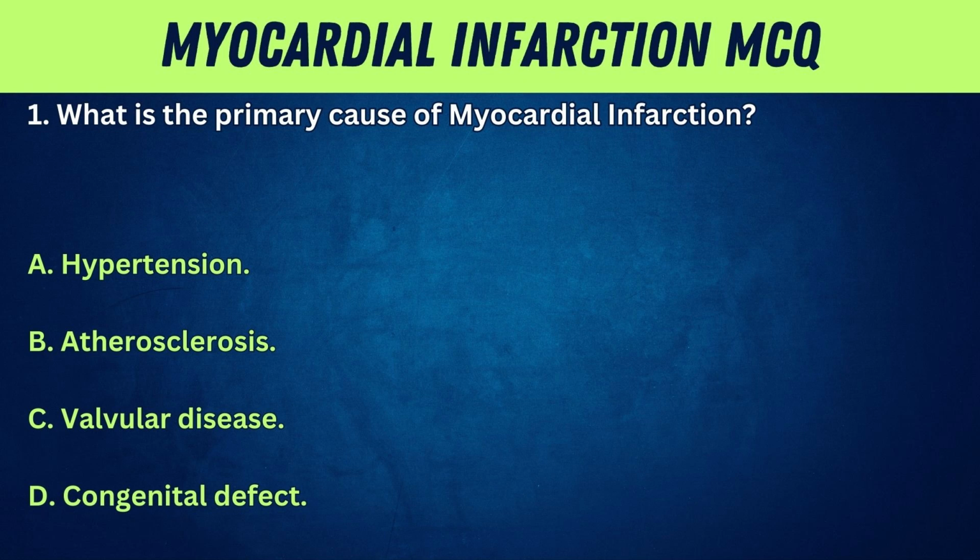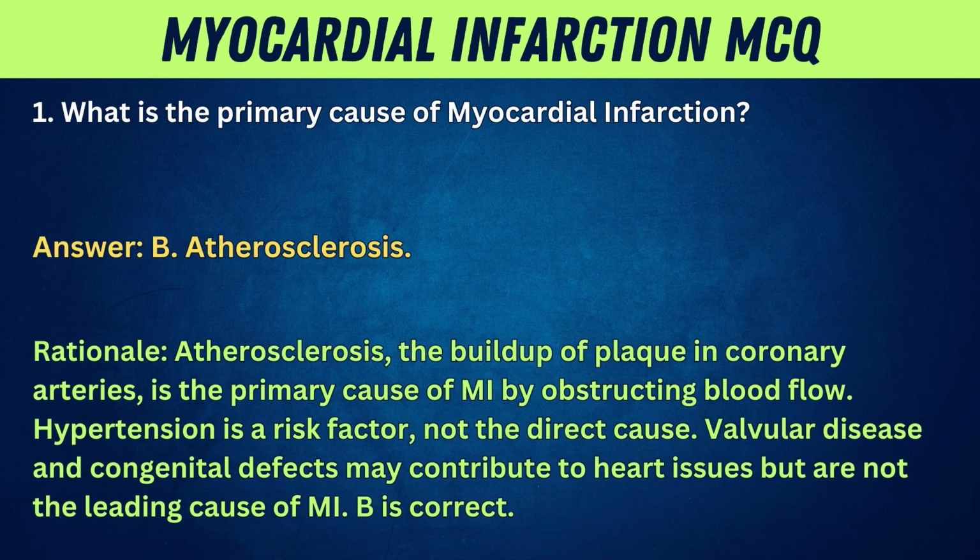1. What is the primary cause of myocardial infarction? A. Hypertension. B. Atherosclerosis. C. Valvular disease. D. Congenital defect. Answer: B. Atherosclerosis. Rationale: atherosclerosis, the buildup of plaque in coronary arteries, is the primary cause of MI by obstructing blood flow. Hypertension is a risk factor, not the direct cause. Valvular disease and congenital defects may contribute to heart issues, but are not the leading cause of MI.